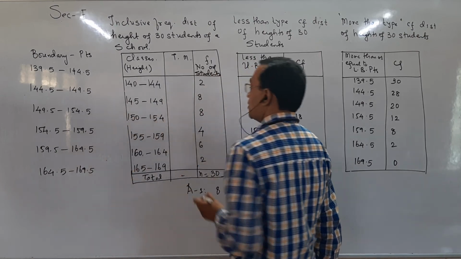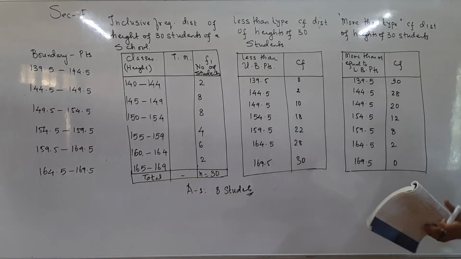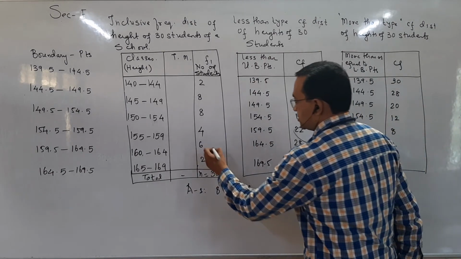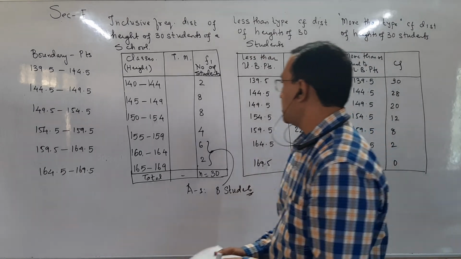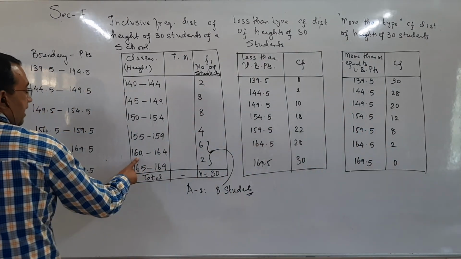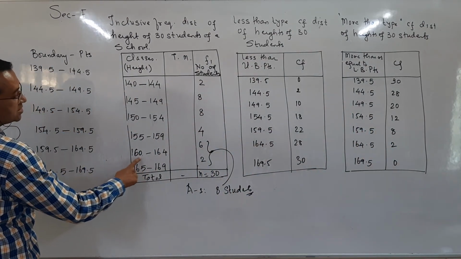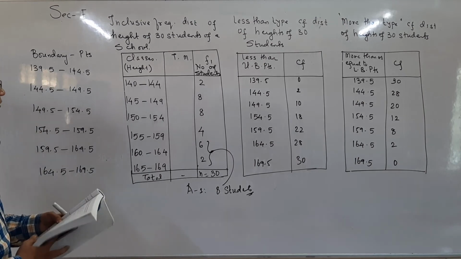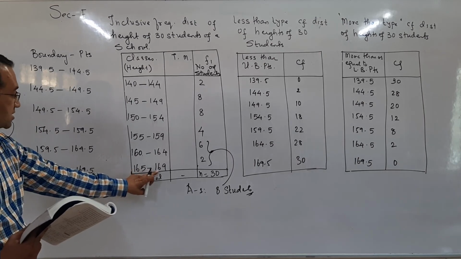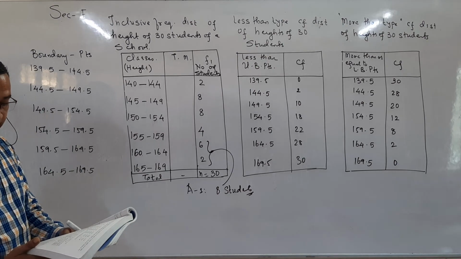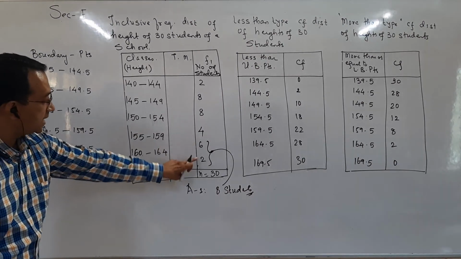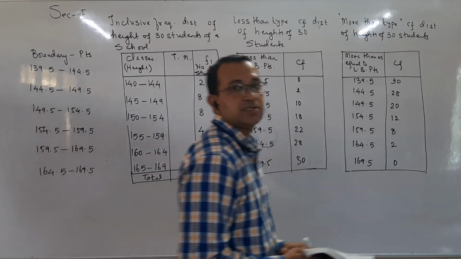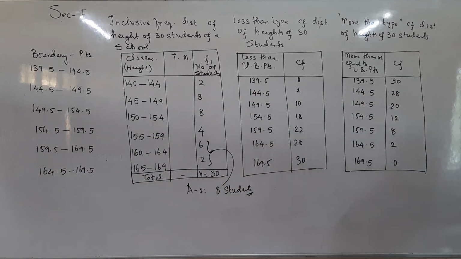By mistake, I wrote 159. It should be 160 to 164 and 165 to 169. So the number of students having minimum height 160 or more, we can directly add the frequencies. 6 plus 2, 8.